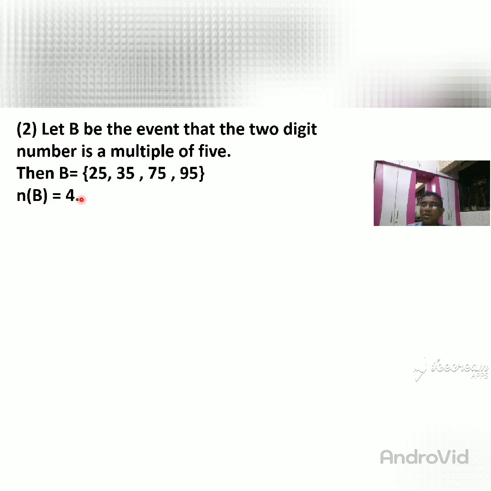Any doubts? Then I want to find the probability of B. Probability of B is equal to n(B) upon n(S). I already explained that: n(S) is always the denominator, and the numerator is the event whose probability you have to find. n(B) is 4, so I write 4, and n(S) is 20, so I write 20.